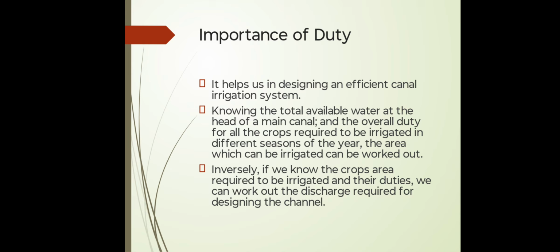Now, the importance of duty. It helps us in designing an efficient canal irrigation system. Knowing the total available water at the head of a main canal, and the overall duty for all the crops required to be irrigated in different seasons of the year, the area which can be irrigated can be worked out properly. Inversely, if we know the crops required to be irrigated and their duties, we can work out the discharge required for designing the channel.